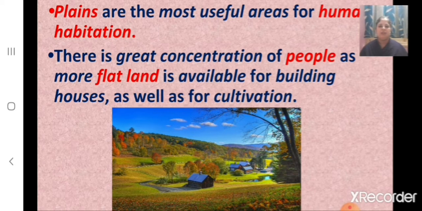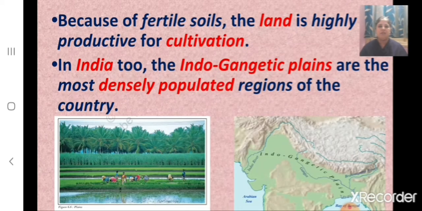Because people get more flat land on the plains for building houses as well as for cultivation. And because of fertile soils, the land is highly productive for cultivation. In India too, the Indo-Gangetic plains are the most densely populated regions of the country.